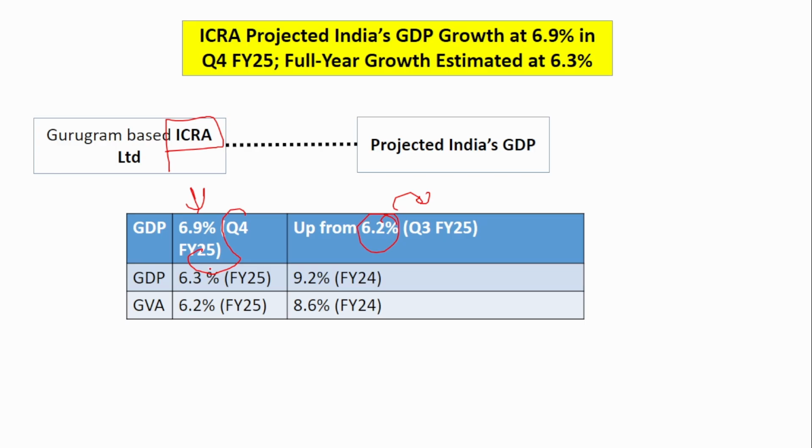But the overall GDP growth of financial 25 is expected to be 6.3%, compared to 9.2% the previous year. So compared to the previous year, the growth is quite less. And the gross value added is expected to grow at 6.2% compared to 8.6% the previous year. Remember the values. At least you have to remember the financial year values, if not the quarter values. So financial 25 GDP growth estimation is 6.3% and the gross value addition is 6.2%.